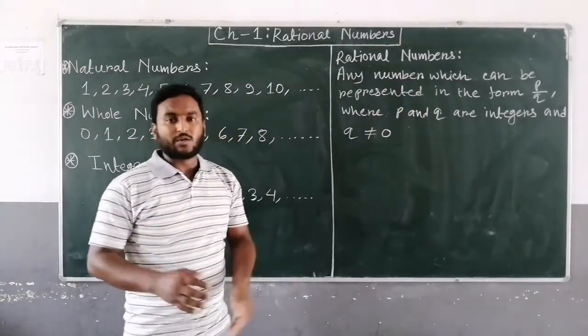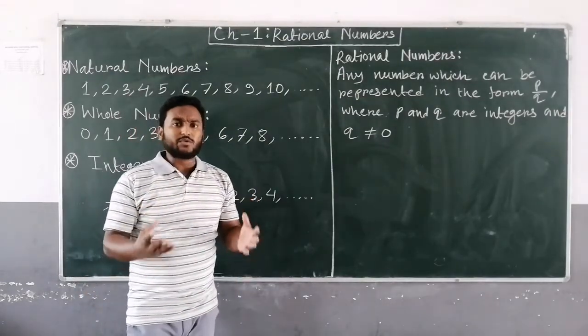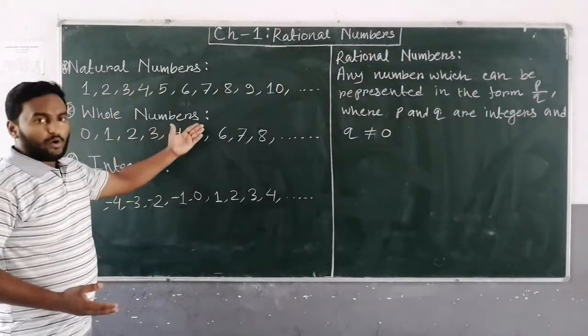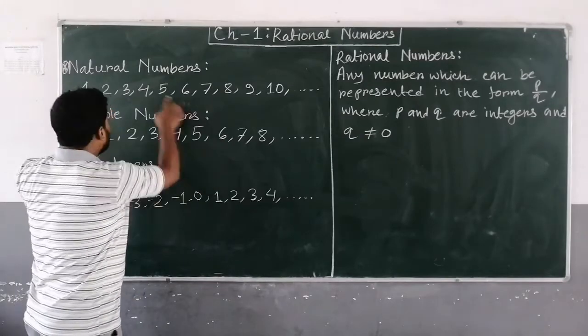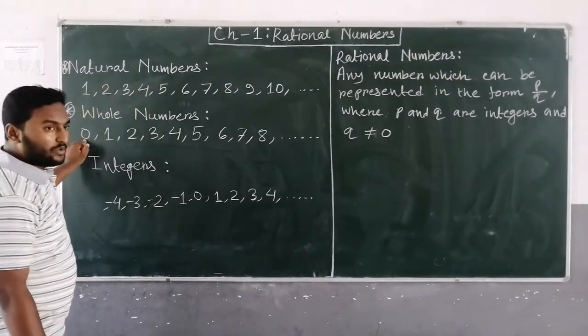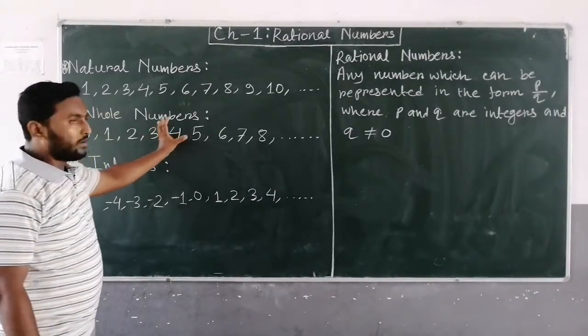If you include 0 with natural numbers, then the numbers are known as whole numbers. If you exclude 0, then these are natural numbers.